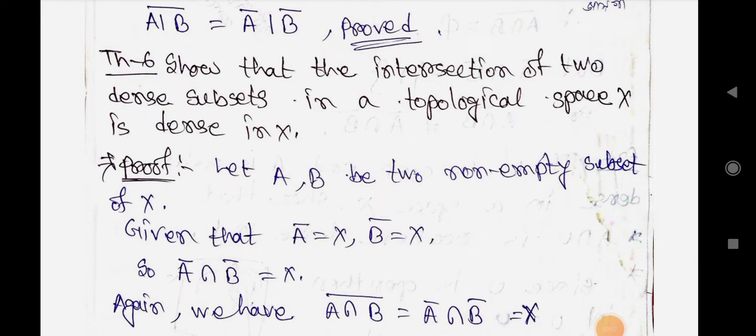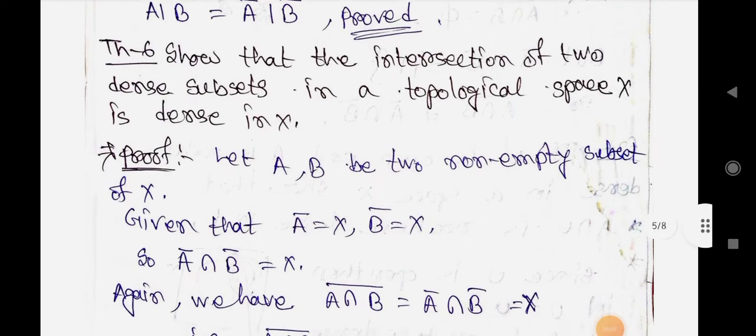Next theorem: the intersection of two dense subsets in a topological space X is dense in X. Start the proof.